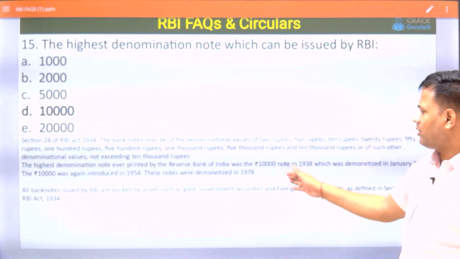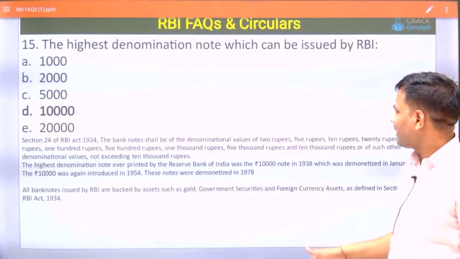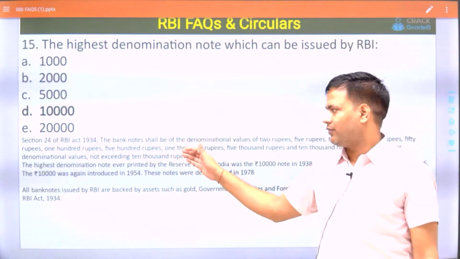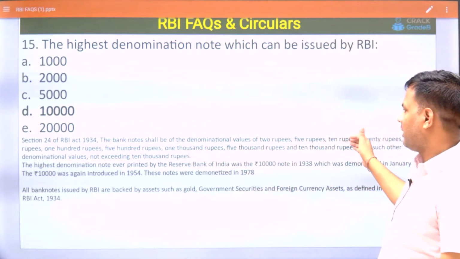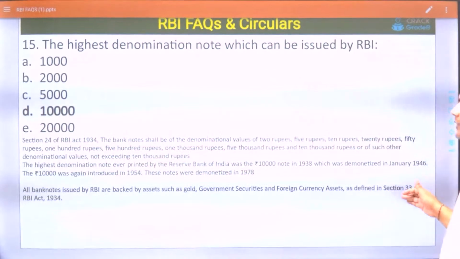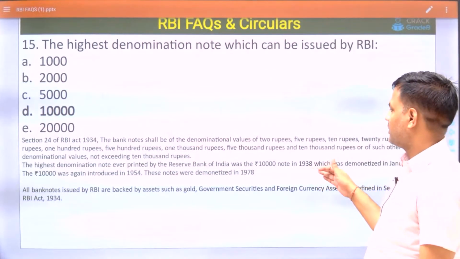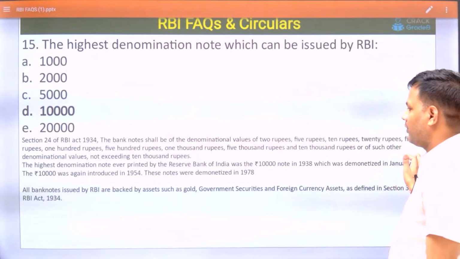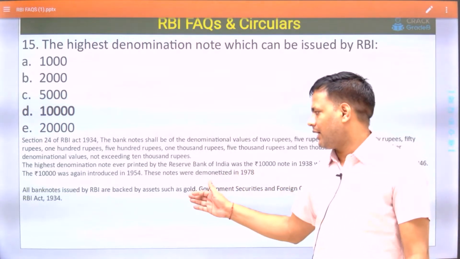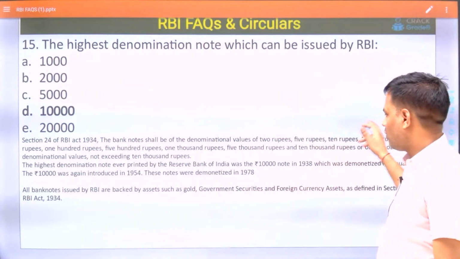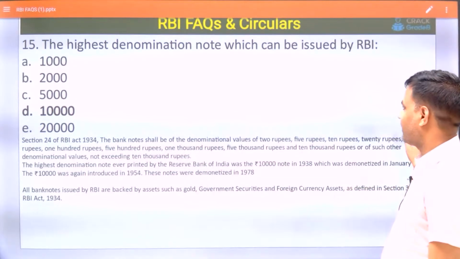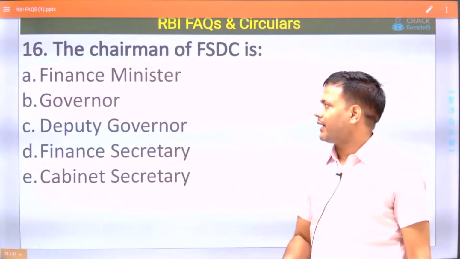This information you don't have to grab. Only this information you must know: under Section 24 of the Act, banknotes shall be denominated in values of 2 rupee, 5 rupee, 10 rupee, 20 rupee, 50 rupees, 100 rupees, 500, 1,000, 5,000 and 10,000. And these notes issued by RBI are backed by assets such as gold, government securities, and currency assets as defined in Section 33 of the RBI Act.